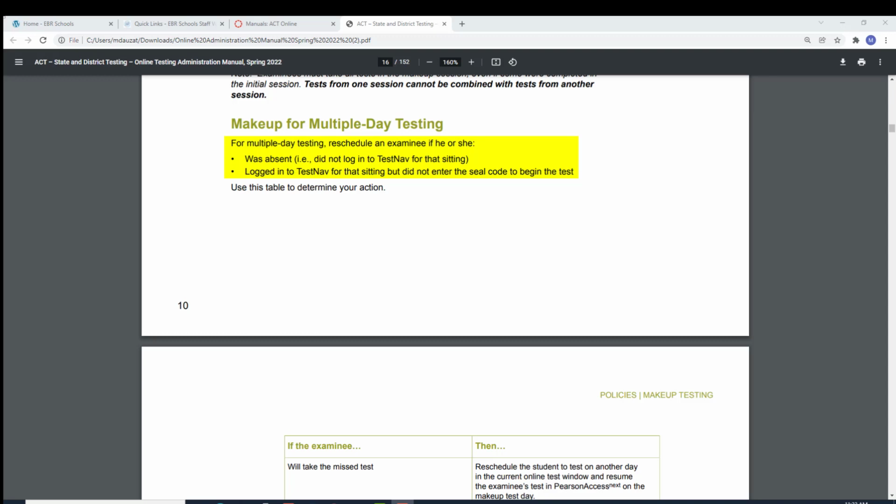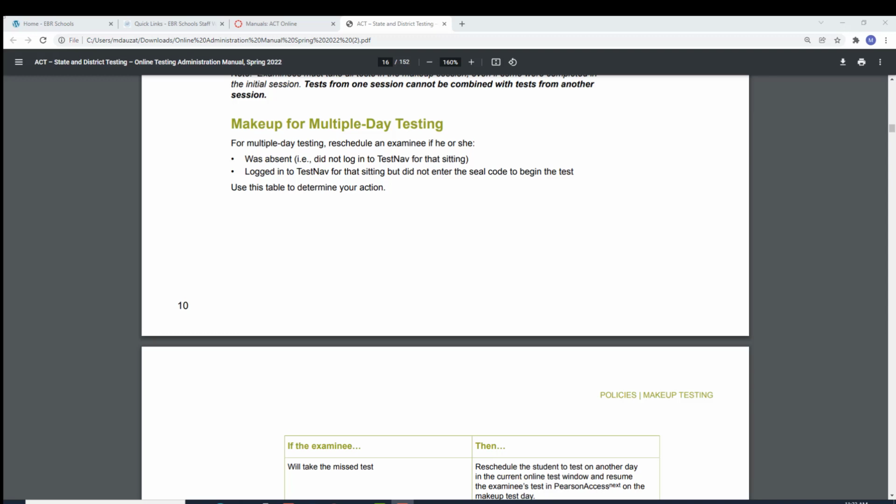So again, for multiple day testing, reschedule an examinee if he or she was absent during that test, whatever the test may be, test 2, test 3, test 4, test 1, did not log in to TestNav for that sitting. If the student logged into TestNav for that sitting but did not enter the seal code to begin the test, then you can reschedule an examinee for that test. Okay, but once the student enters the seal code, you cannot retest that student on that test. All right, so once that student enters the seal code, you cannot retest the student.